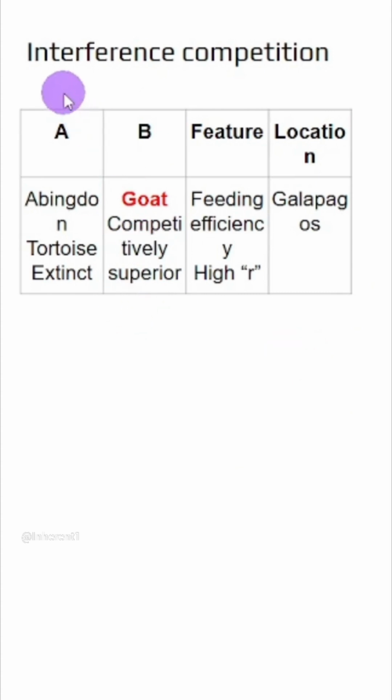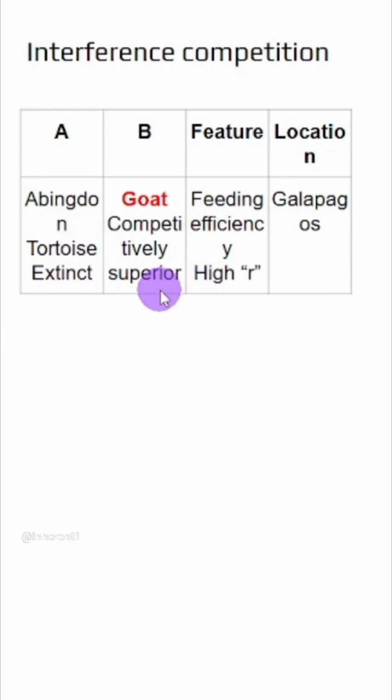Next example is interference competition. Here, the goats that have high grazing efficiency caused the extinction of the Abingdon tortoise. The reason is the feeding efficiency is high and therefore their r value is also high, the intrinsic rate of natural increase. So they outnumbered the Abingdon tortoise and led to its extinction.